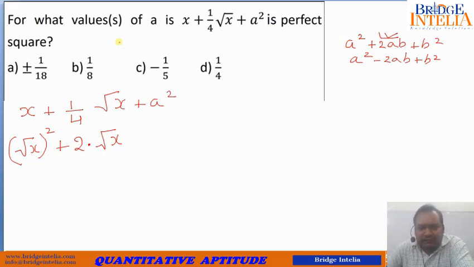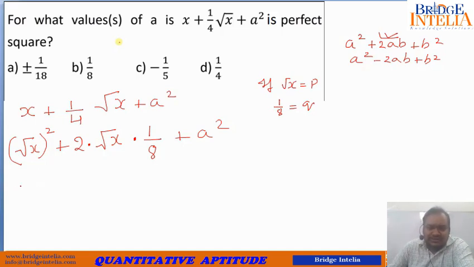So now what to do? You'll have to multiply by 1 by 2. So this can be written as 1 by 8 to actually keep it 1 by 4. So now root x, if root x is considered to be p and 1 by 8 is considered to be q, what is already given to us is p square plus 2pq plus a square.